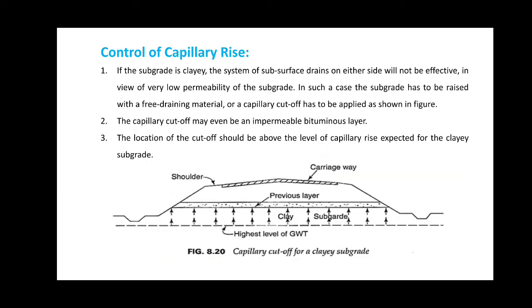Next, the control of the capillary rise. If the water reaching the subgrade due to the capillary rise is likely to be detrimental, it is possible to solve the problem by arresting the capillary rise of the water. Granular material of the suitable thickness is provided during the construction of the embankment between the subgrade and the highest level of the subsurface. The thickness should be sufficiently higher than the anticipated capillary rise within the granular layer so that the capillary water may not rise above the cutoff layer.